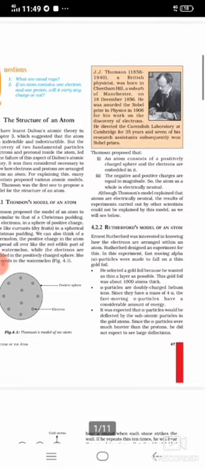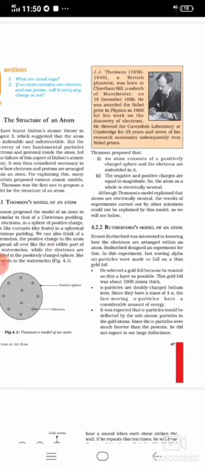Now, Thomson proposed that an atom consists of a positively charged sphere and the electrons are embedded in it. The negative and positive charges are equal in magnitude, so the atom as a whole is electrically neutral.